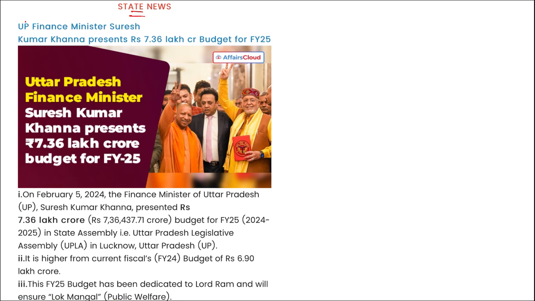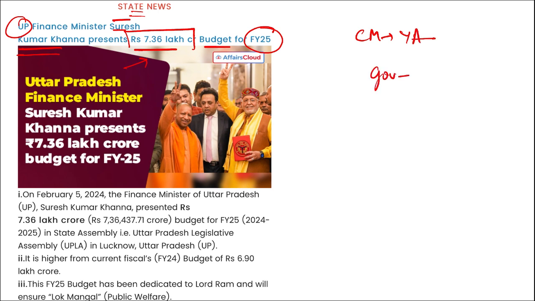Next, state news. UP's Finance Minister Suresh Kumar Khanna presented 7.36 lakh crore budget for fiscal year 25. I repeat, who presented the budget of UP for fiscal year 25? It was presented by UP's Finance Minister Suresh Kumar Khanna, and the budget was worth 7.36 lakh crore. Correct? Mark this. For UP, we talk about who is the Chief Minister: Yogi Adityanath, Governor Anandiben Patel. Then Dudhwa National Park is located in UP, right?